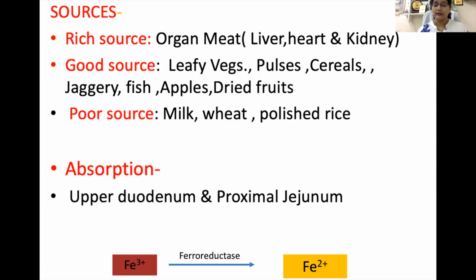And when this transport form, the ferrous form, is converted into ferric form, it is by ferrooxidase, which is also known as ceruloplasmin. So this ferric form is a storage form. Whenever iron is stored in the form of ferritin or hemosiderin, it will always be stored in the ferric form, and whenever it is transported, it will be transported in the ferrous form. Why? We will see later on.